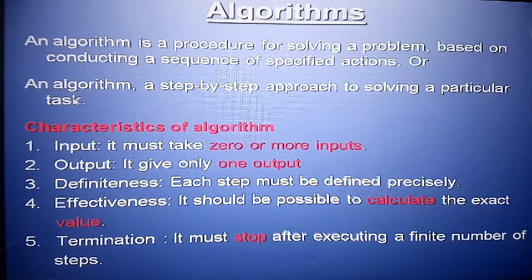So the simple definition: an algorithm is a step by step way to solve a particular task. The input always has 0 and then many inputs. The output always gives one output. Definiteness: each step is compulsory. Effectiveness: what it calculates and what the effect is. Termination means stop after all your steps are over.